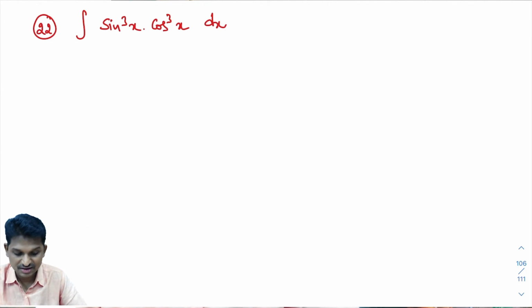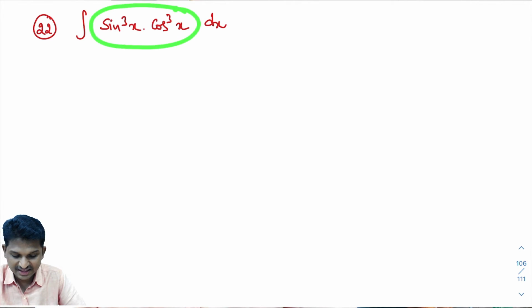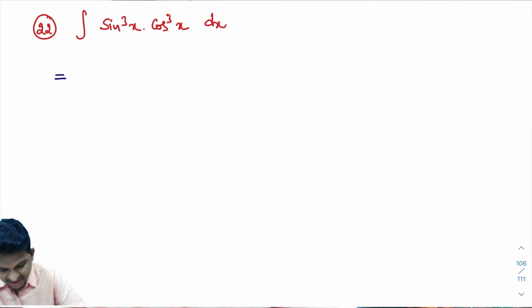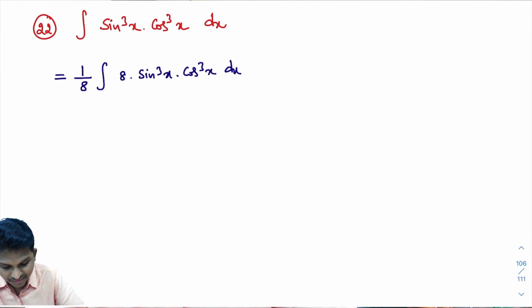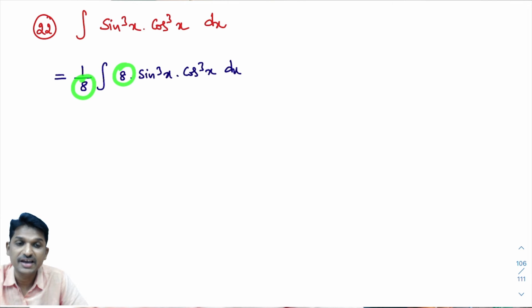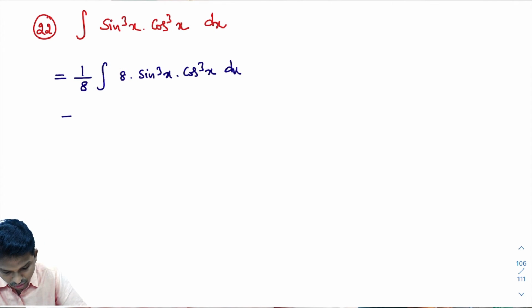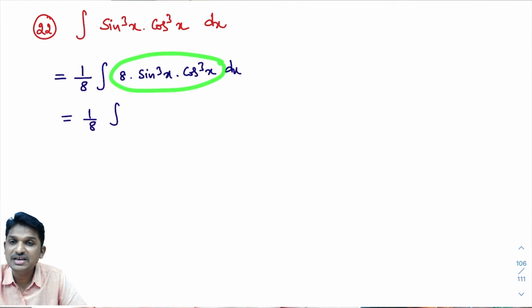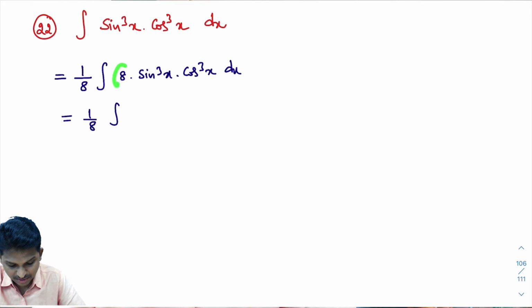You observe this. This is also going to be a little lengthy. Integral of sin cube x into cos cube x dx. Here what I'll do, I know the sin 2x formula. Look here, in what way I'll simplify this. First I'll write 1 by 8 here into 8 into sin cube x into cos cube x dx. I hope you understand this. For the given question, I multiplied and divided with 8. That is equal to 1 by 8 into integral of, look here, 8 can be written as 2 cube.